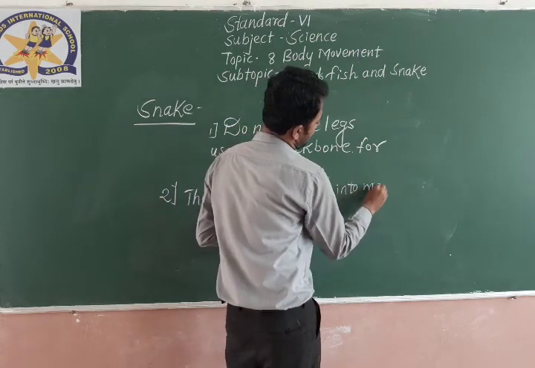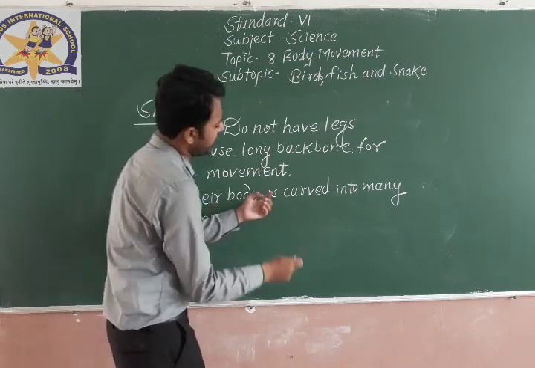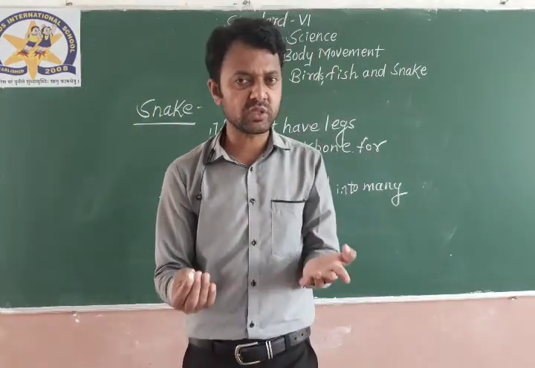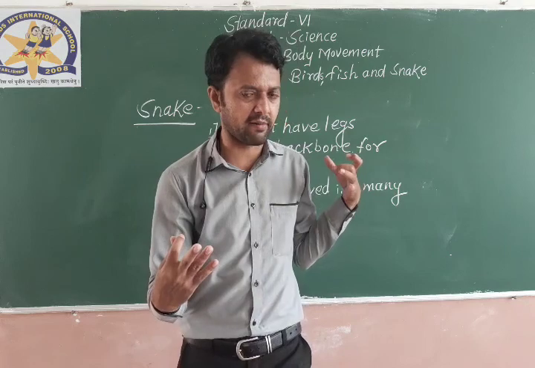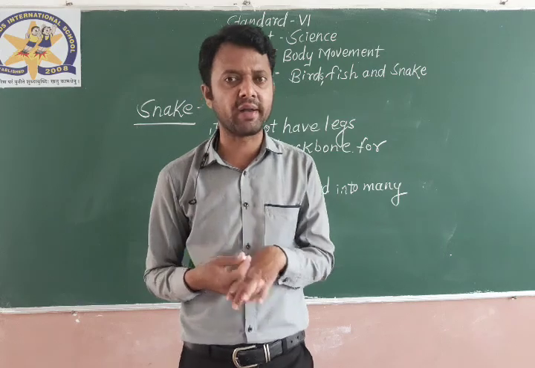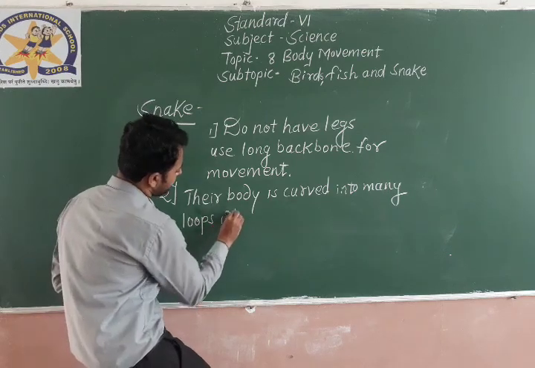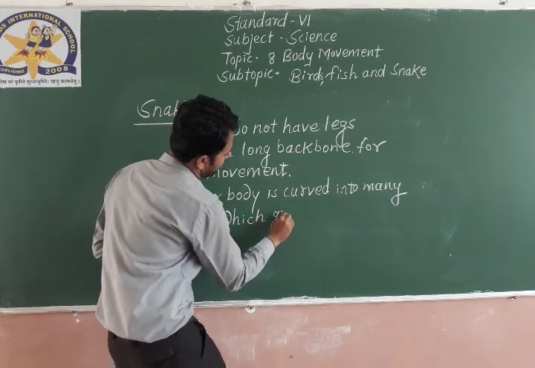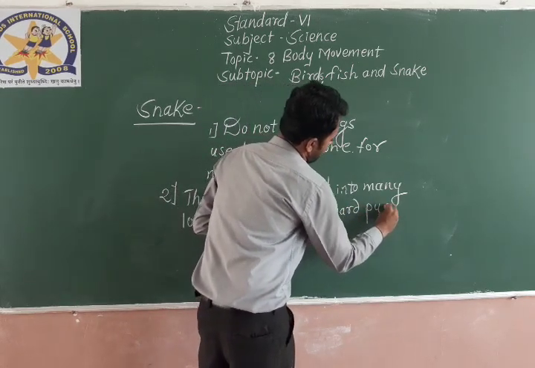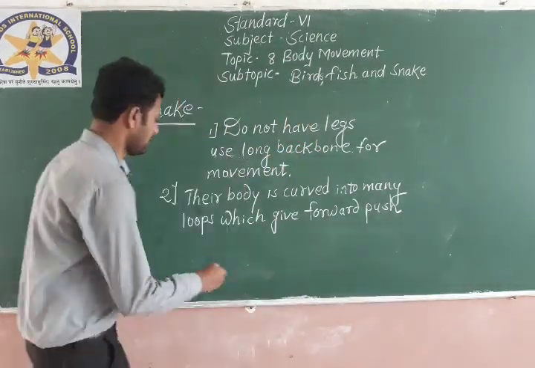Snake's body is curved into many loops which give a forward push. You know, snake always moves forward, not backward. Snake always moves forward with the help of many loops which are curved on its body. So their body is curved into loops which give a forward push by pressing against the ground.